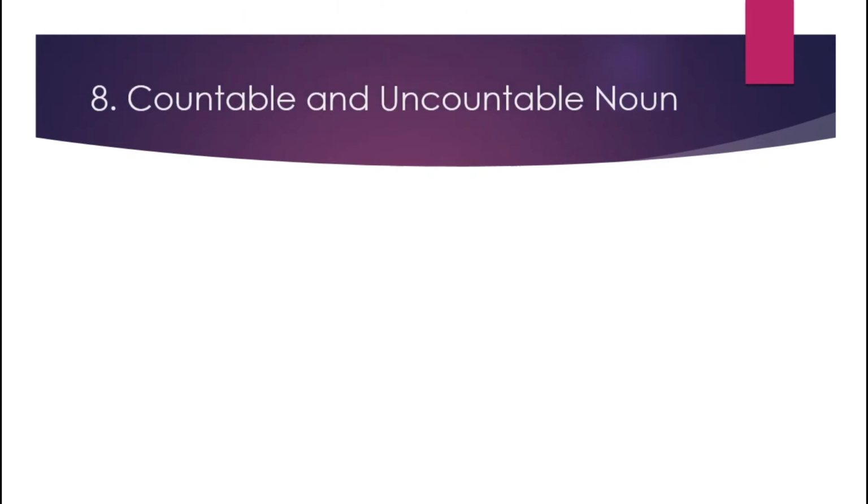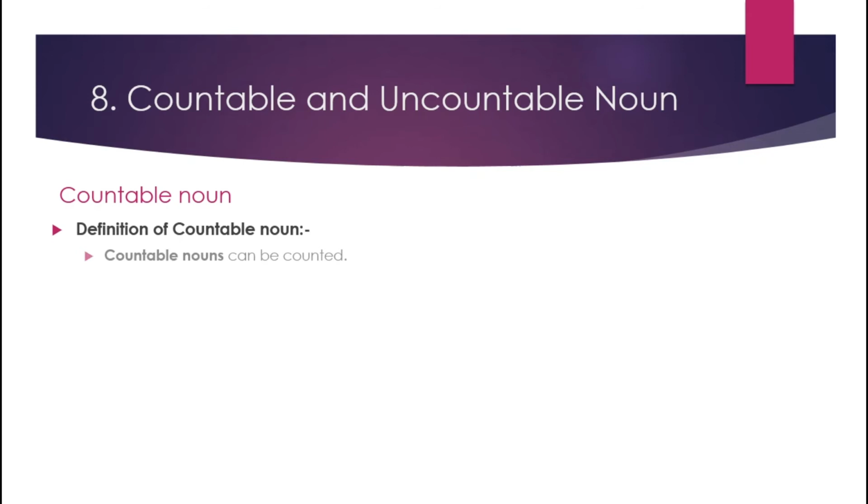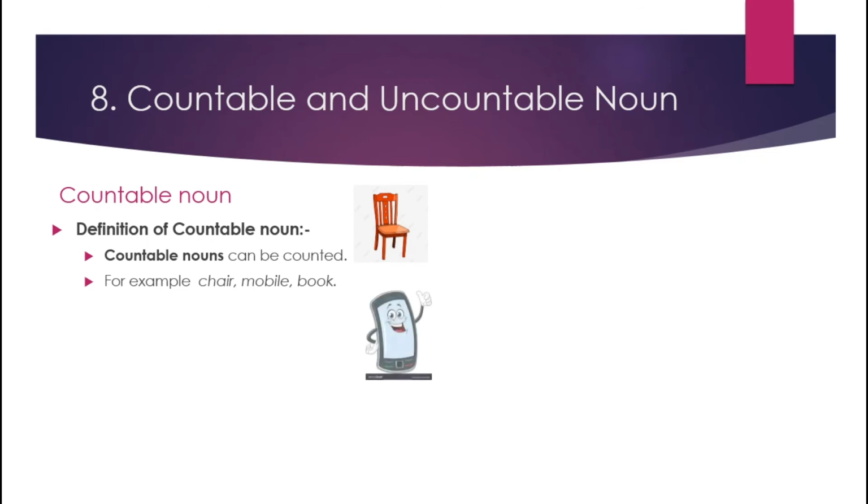Then the eighth type of noun is countable and uncountable nouns. So let's learn about the definition of countable nouns. Countable nouns can be counted. We can count with our fingers, with our hands, like chairs, mobile, book. So here chair we can count, mobile we can count, book we can count. If they are singular or plural, we can count. So here countable nouns may be singular or plural.